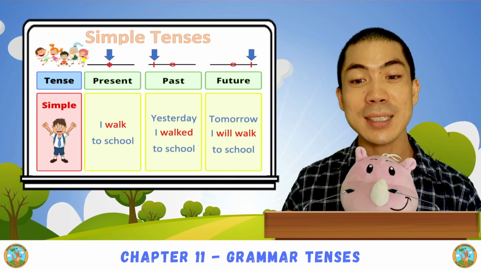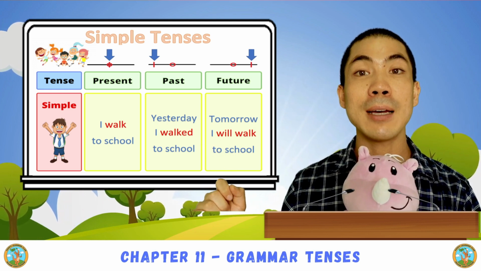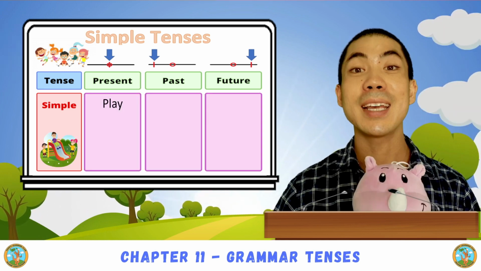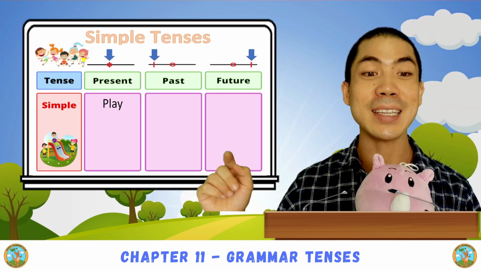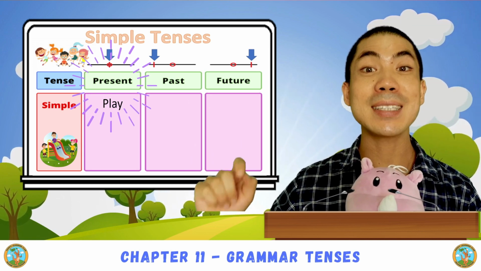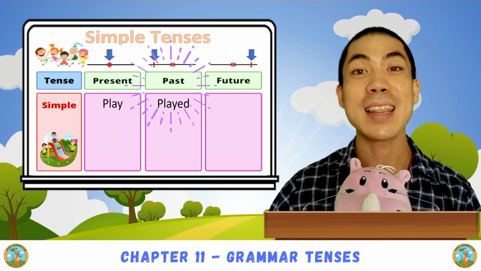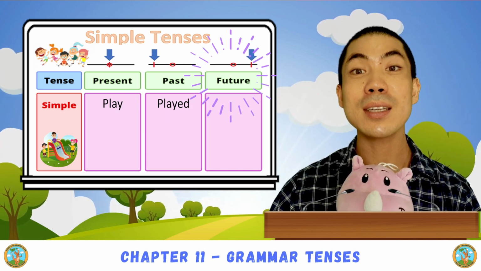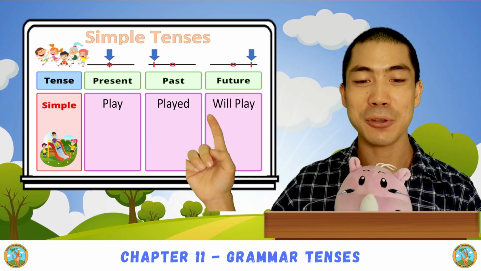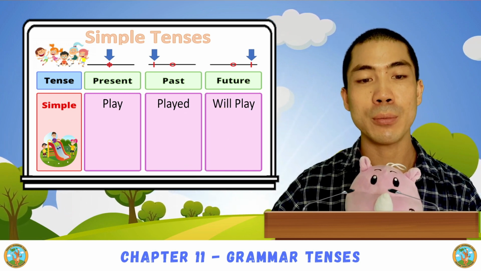For the past tense, it's more difficult. Sometimes it's ed, sometimes we change the whole word. Let's try some examples. Here we have play. The present tense is play. The past tense we add ed, played. Then the future tense is good, will play. For the future tense it is always will and then the verb.